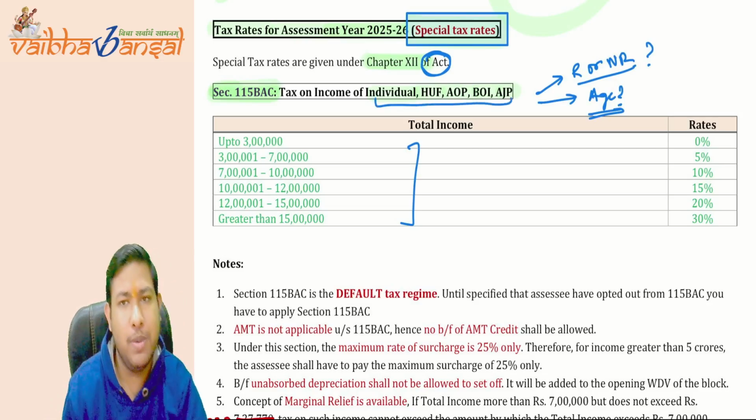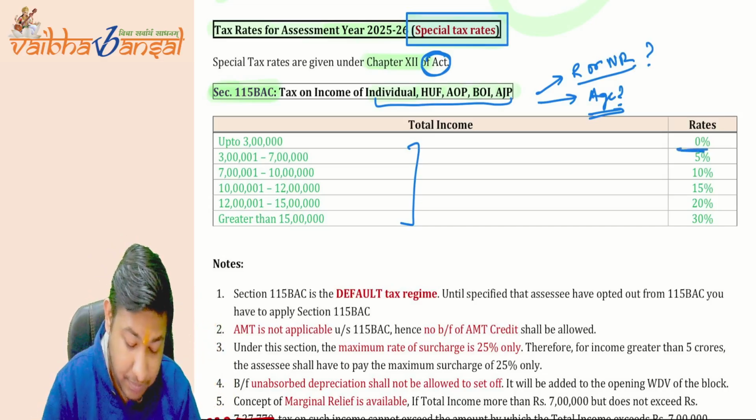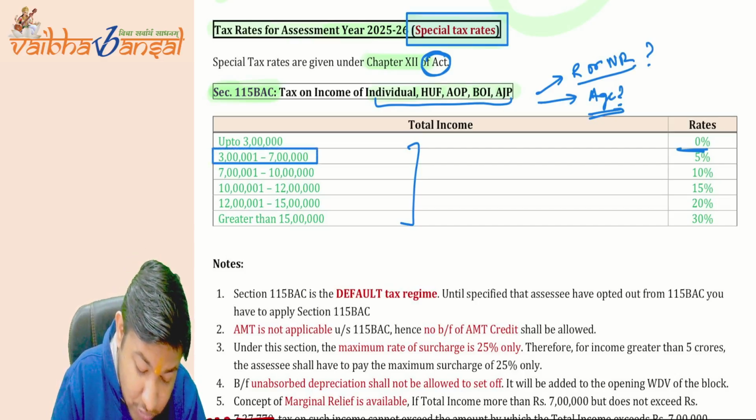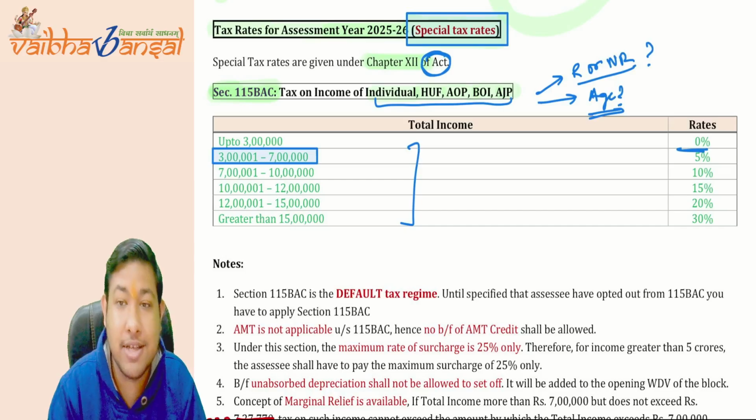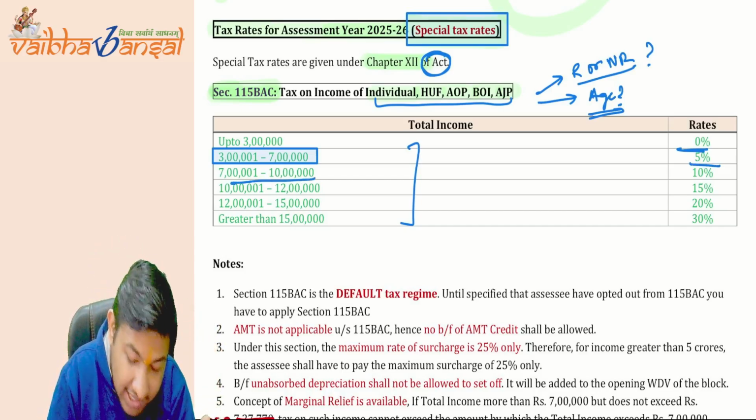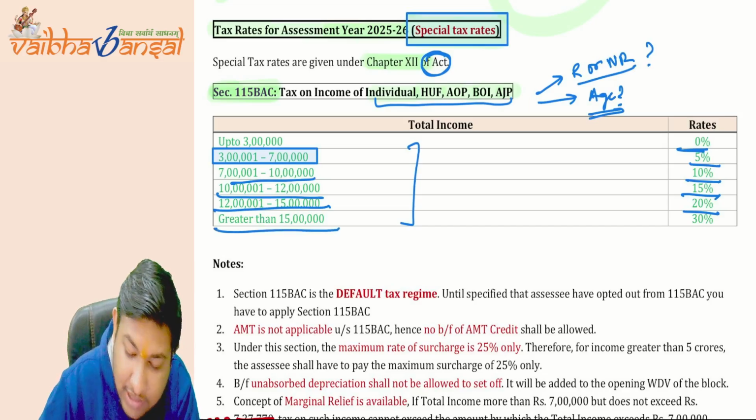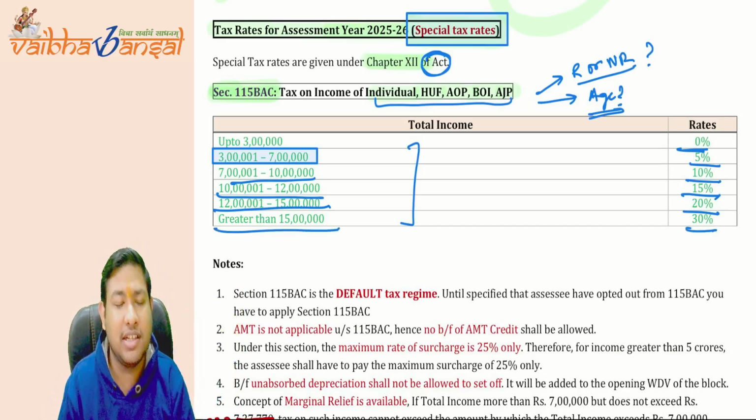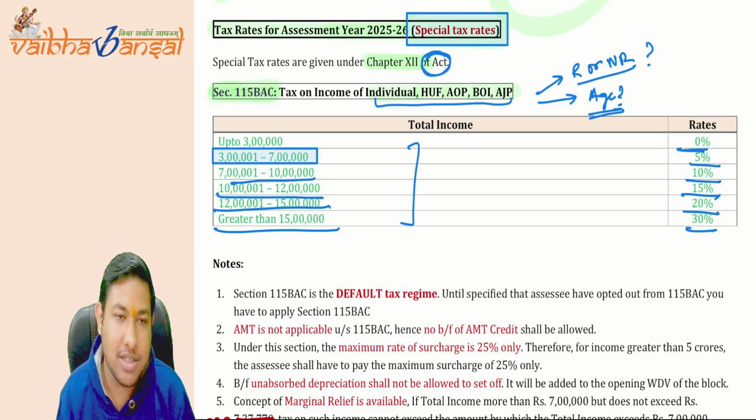For individual, HUF, AOP, BOI, AJP, if you are earning up to 3 lakh rupees, your tax rate will be 0. For 3 lakh to 7 lakh rupees, if you are an individual who gave the exams in November 24 or May 24, note that these slabs have changed now. Earlier it was 3 lakh to 6 lakh, 6 lakh to 9 lakh, 9 lakh to 12 lakh, but there is a slab rate change. 3 lakh to 7 lakh, 5% rate is applicable. 7 lakh to 10 lakh, 10%; 10 lakh to 12 lakh, 15%; 12 lakh to 15 lakh, 20%; and greater than 15 lakh, 30%. Earlier, greater than 10 lakh was also 30%, but here, after 15 lakh, the tax rate will be 30%. I hope it is clear.